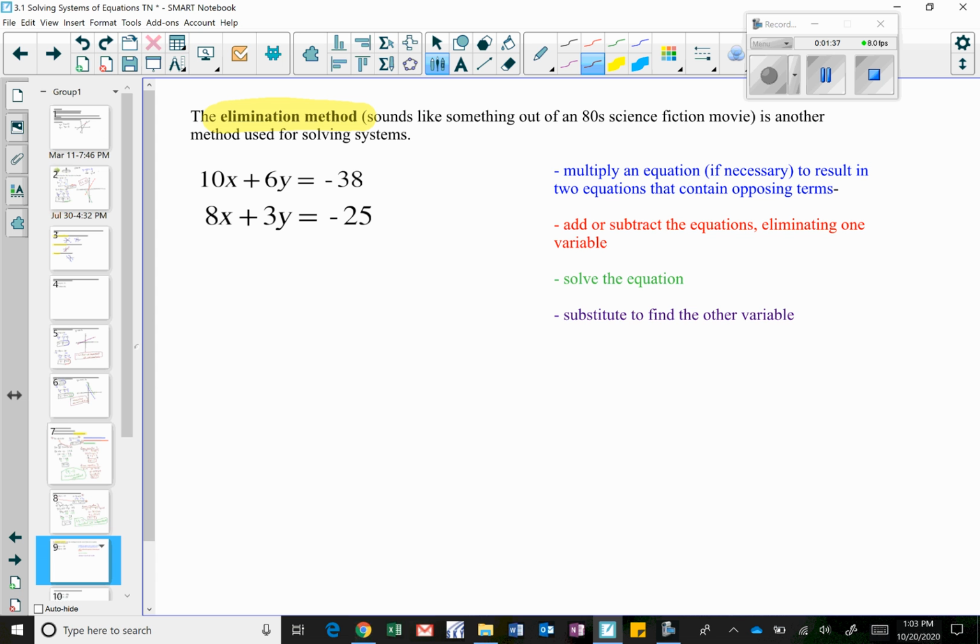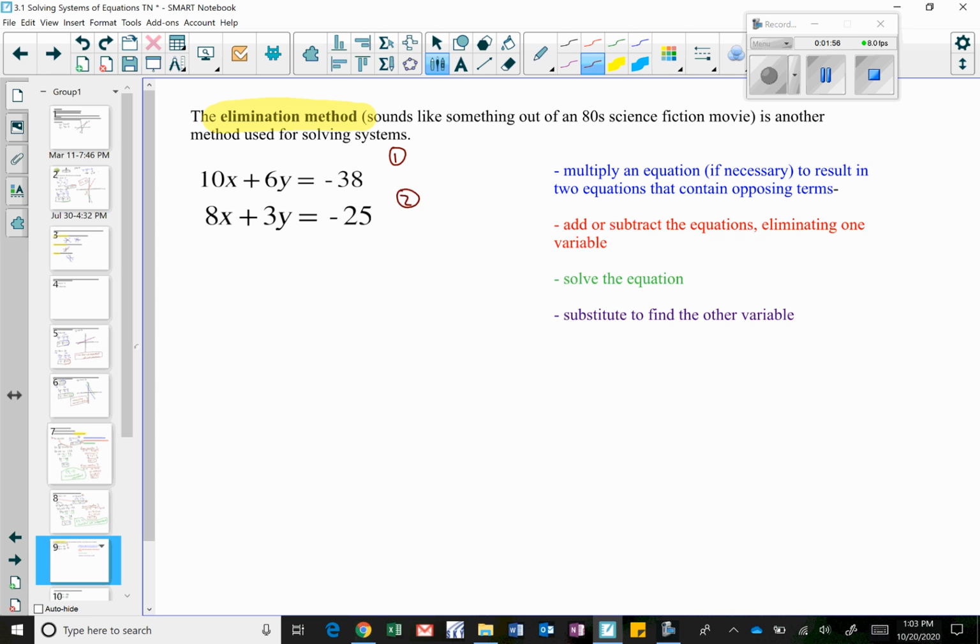Before I even get started, let's label each one of the equations just so I could refer back to it if I needed to. Let's label this top one equation 1, and let's label the bottom one equation 2.